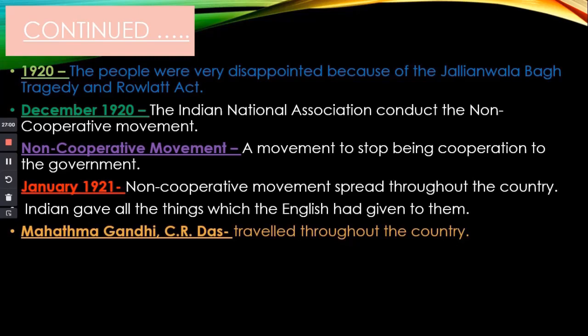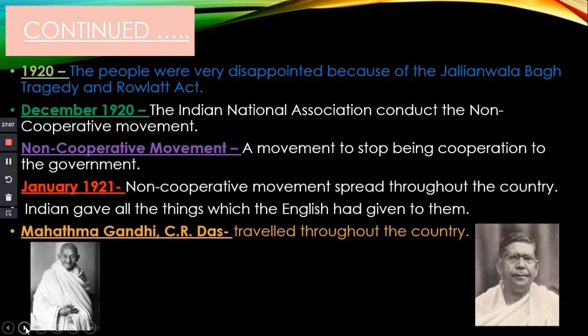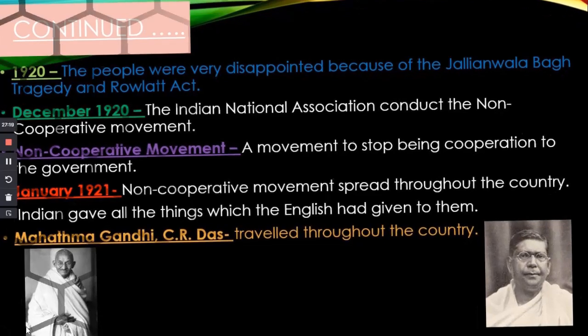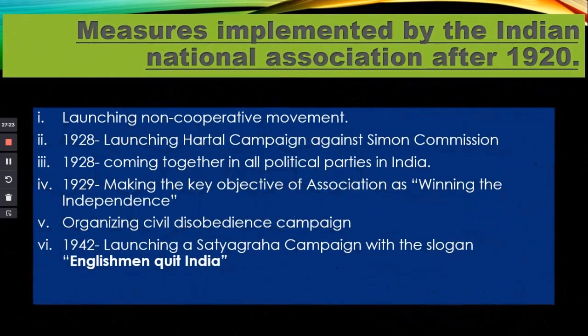Mahatma Gandhi and C.R. Das traveled throughout the country to stop the cooperation towards the government. Okay. So there were some measures implemented by the Indian National Association after 1921.